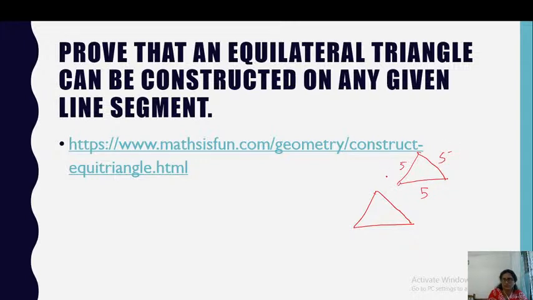So, how can we prove that? Can you remember which postulate can be used here? Yeah, we only saw a postulate on line segment, that is the second one, which is that a terminated line can be produced indefinitely. Yes? Okay, let's try to see if we can use that.